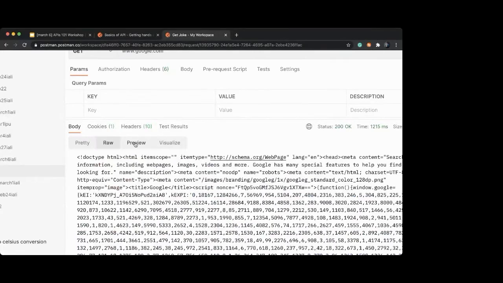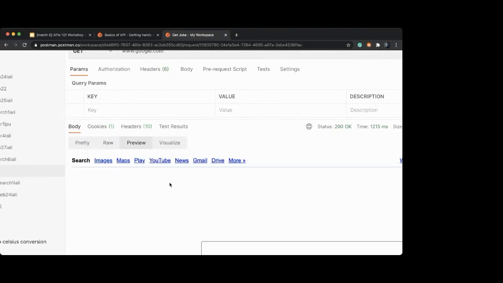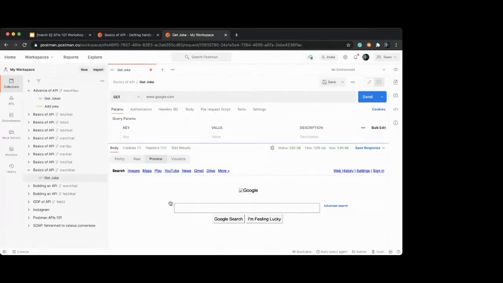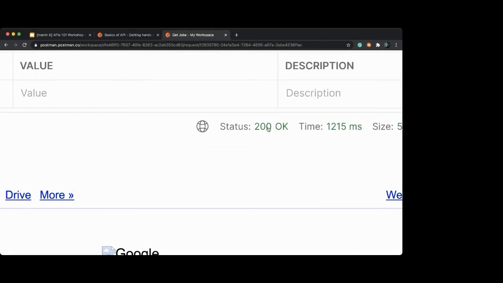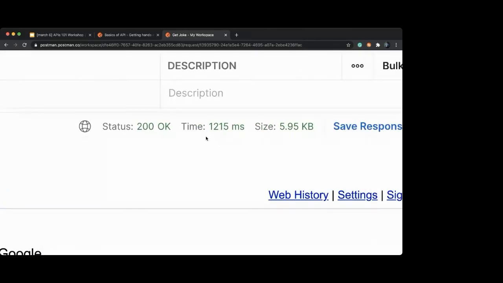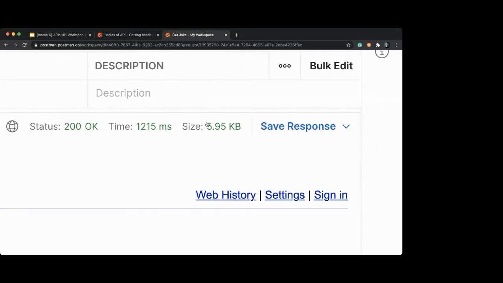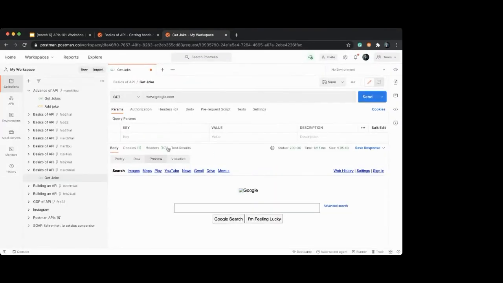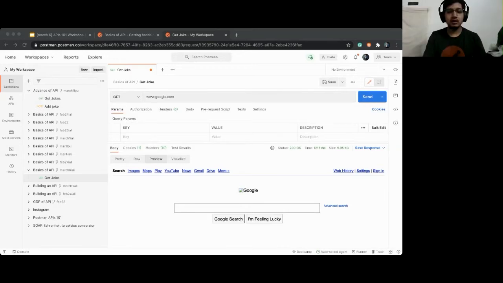Raw is raw. Click on preview, it will show you the preview of this HTML page, which is the Google homepage. What else do we see apart from that? We see status code. We see time, which took around 1200 milliseconds. And then we see the size which we received in the response. Click over on status code. What do you see? It tells you what the status code means, right? Everyone should be able to see a similar response.